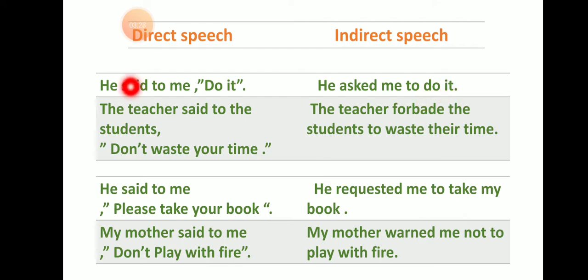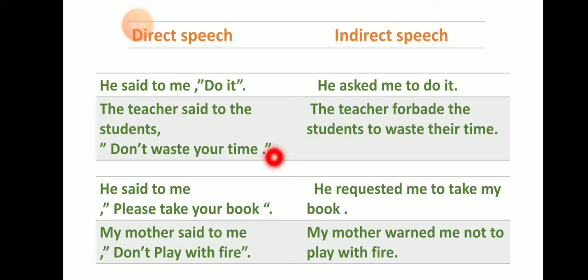The teacher said to the students, don't waste your time. Don't waste your time is the spoken sentence, the reported form of the sentence. The teacher said to the students will be changed to the teacher forbade the students. See here, we have not used asked or told or advised, since she is forbidding them to waste.